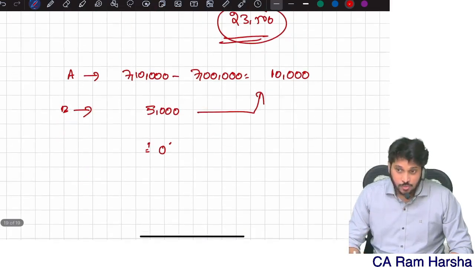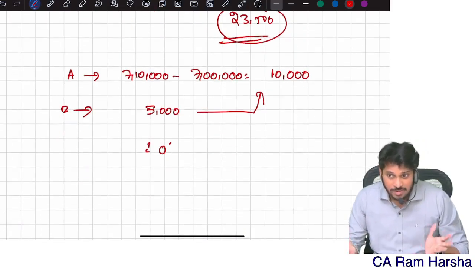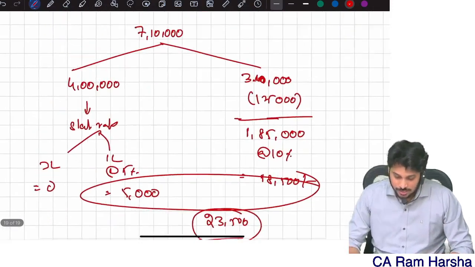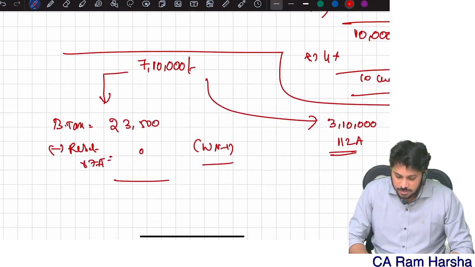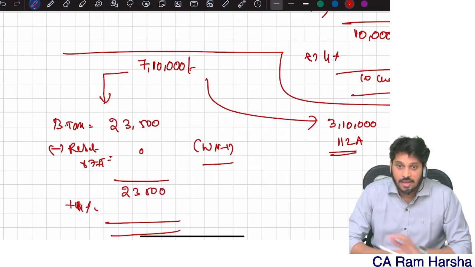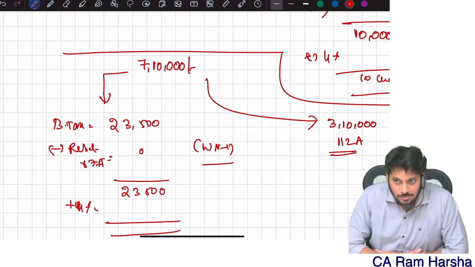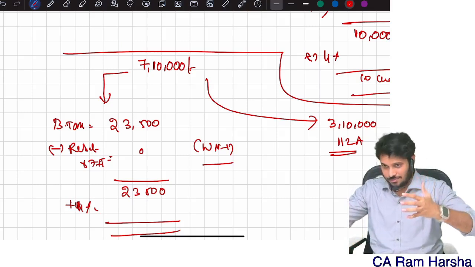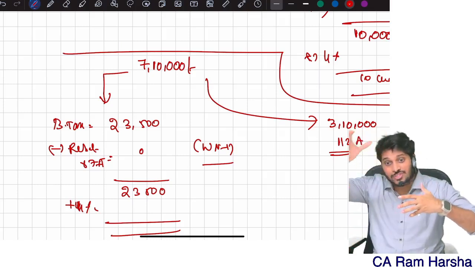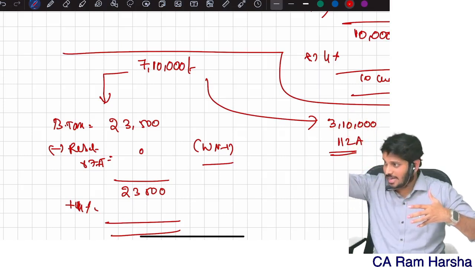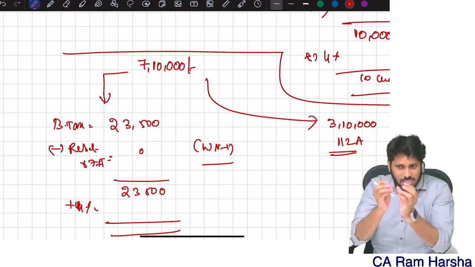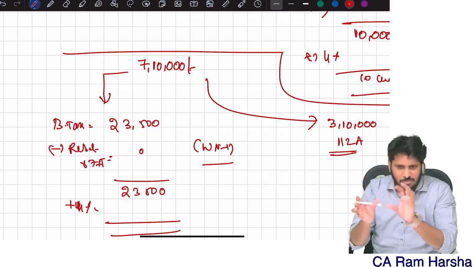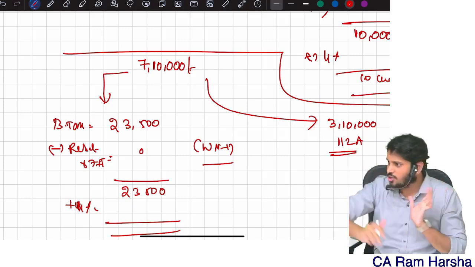If B is more than A, then rebate is B minus A. Rebate cannot be negative, right? Therefore, rebate will be 0. Then 23,500 will be there, plus 4% cess, and that's how the balance tax will come. Are you getting it? Indirectly, the department wants to give rebate when normal income, or other incomes which are eligible for rebate, is more than 7 lakh. Because of that extra income and the additional tax, for that only they want to give rebate.